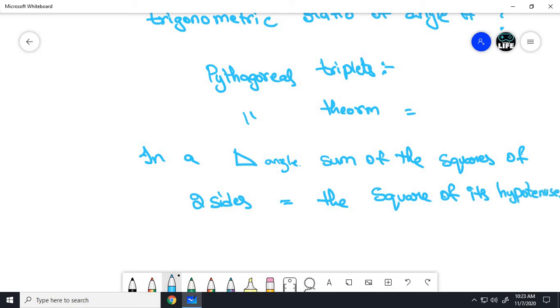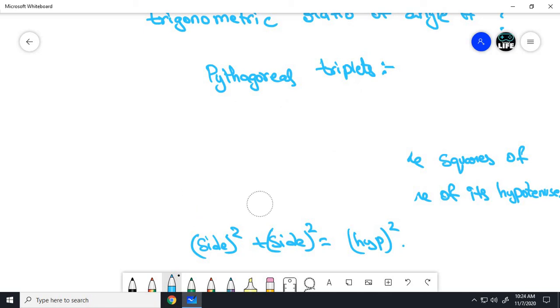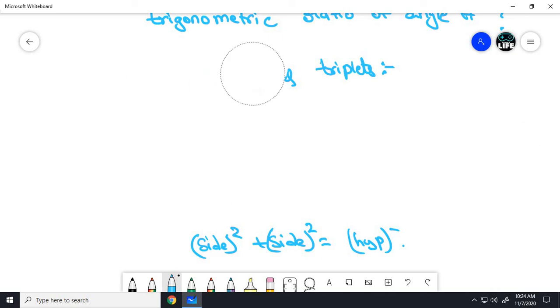In a simple manner we can write it as side square plus side square equals hypotenuse square. So this is the Pythagoras theorem. The sides which satisfy these rules are known as Pythagoras triplets. Let us discuss Pythagoras triplets after some time.